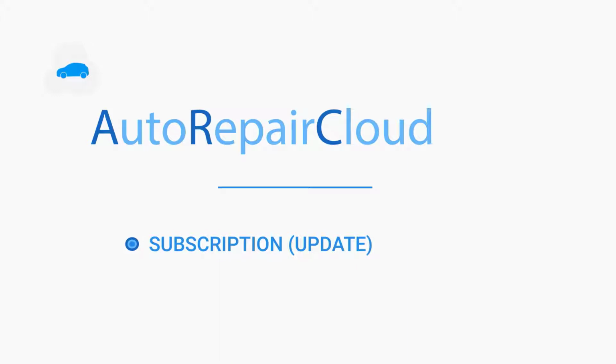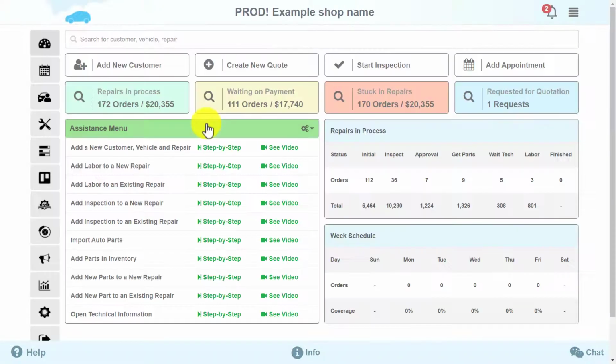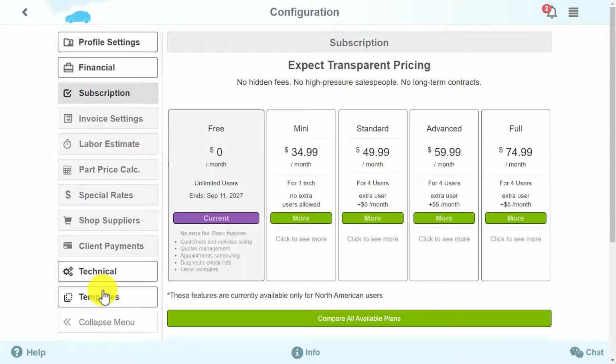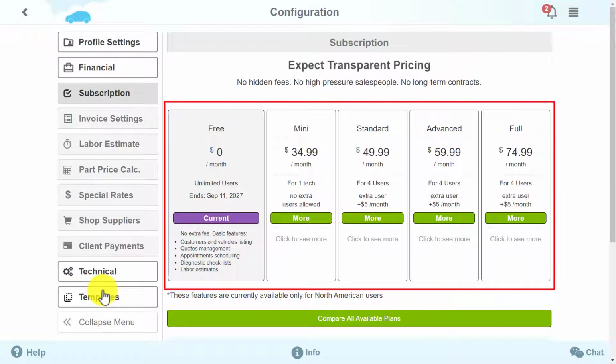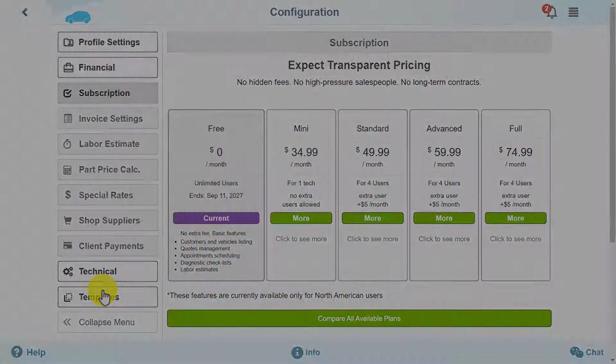We now offer 5 new subscription types. The subscription page has been modified the most. The old plans have been updated and the new ones added. Let's discuss them in detail.